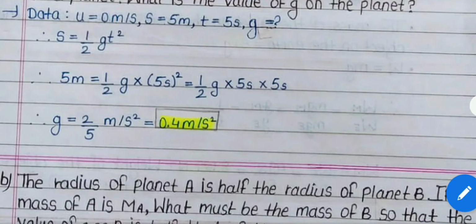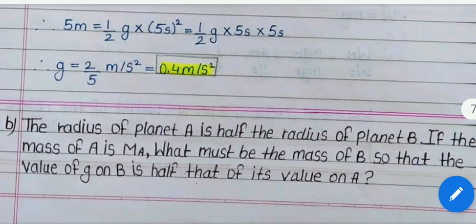Second, the radius of planet A is half the radius of planet B. If the mass of A is Ma, what must be the mass of B so that the value of g on B is half that of its value on A?